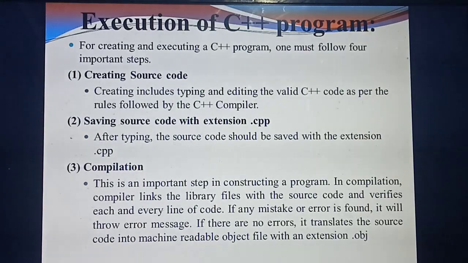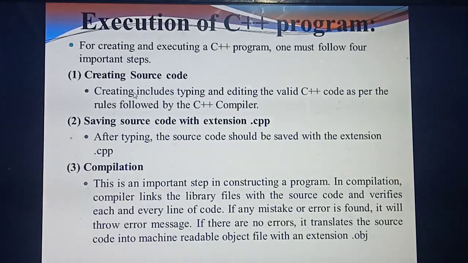Understand? Yes. Now you have written the program. Okay, now you have written the program. Now what are the steps you need to follow after writing the program? Okay, listen. First one is creating source code. Okay, so source code is nothing but the program you are typing, that only we are calling a source code. What do you mean by source code? The program you are typing, no, that only we are calling a source code. Okay, so creating source code.